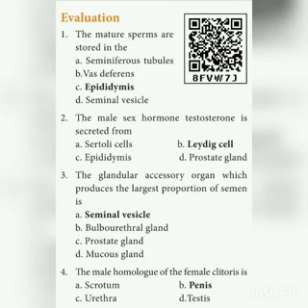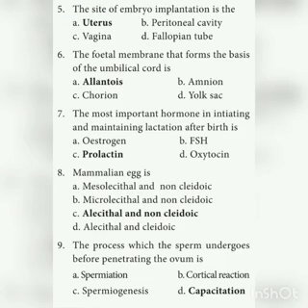And fourth one, the male homologue of the female clitoris is the penis. The female clitoris is homologous to the male penis. The site of embryo implantation is where the embryo gets attached. It gets attached in the uterus. Next one, the fetal membrane that forms the basis of the umbilical cord is allantois. So there are different extraembryonic membranes. The fetal membrane that forms the basis for the umbilical cord is allantois.